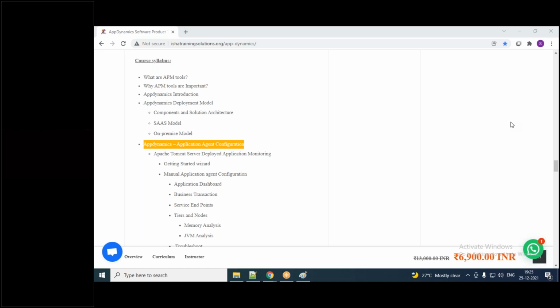Because then only you will gain more confidence. If you are attending any interview, you can actually share this experience. While explaining, you can tell them, this is how I configured, this is the file I configured, and I restarted the server like that.